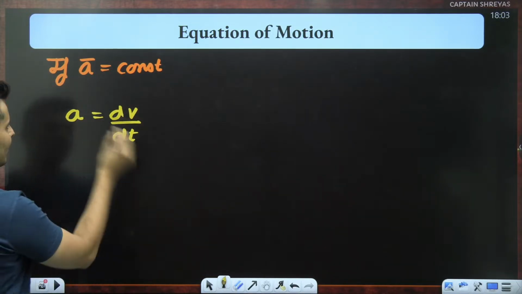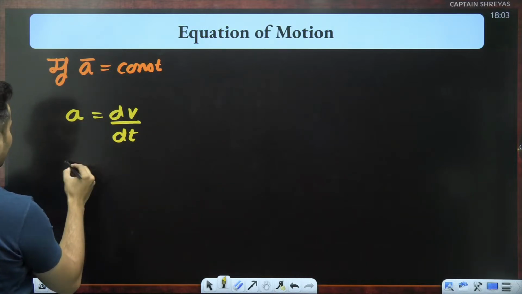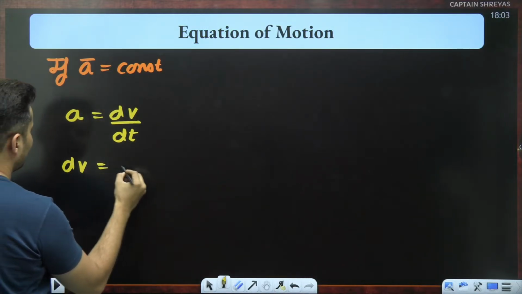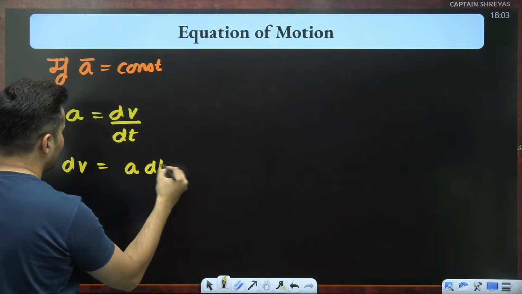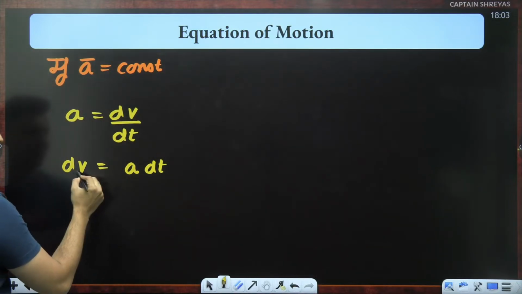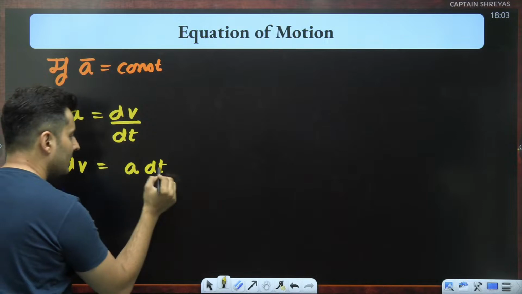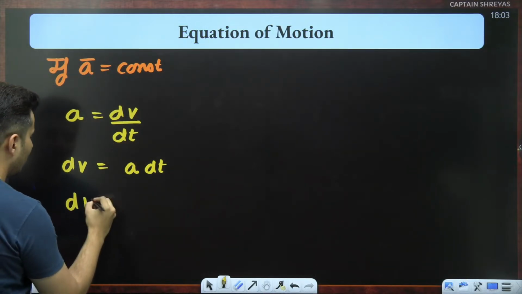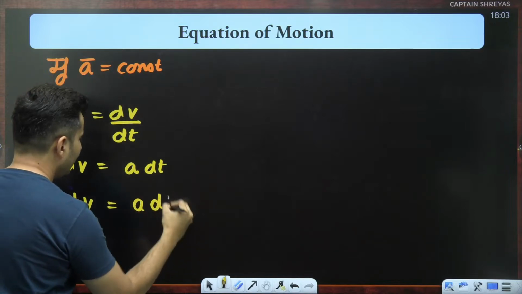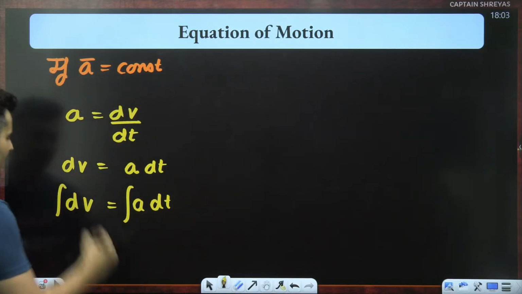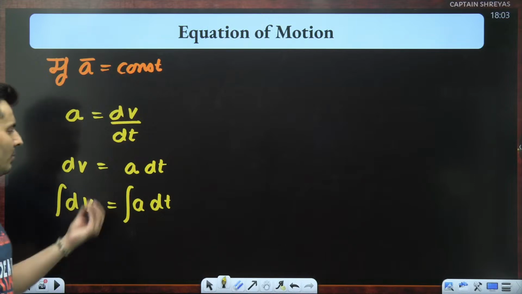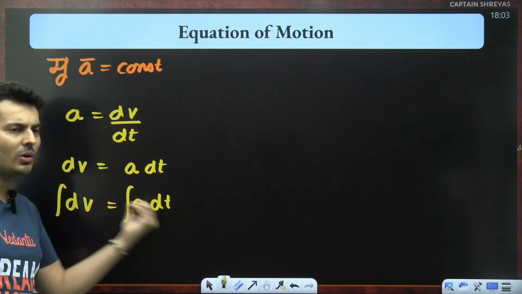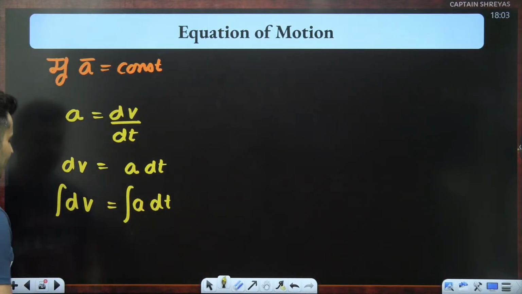Okay, great. So let's rearrange the terms. Change in velocity is acceleration times dt. I've just taken dt over here. Now I will put the integral symbol on both sides: integral of dv equals integral of a dt. Now once I put integration, I can do definite or indefinite. I will go by the definite way.